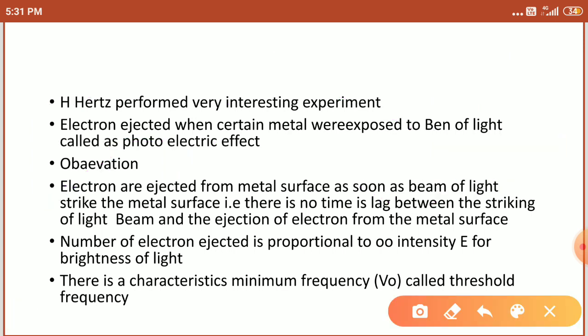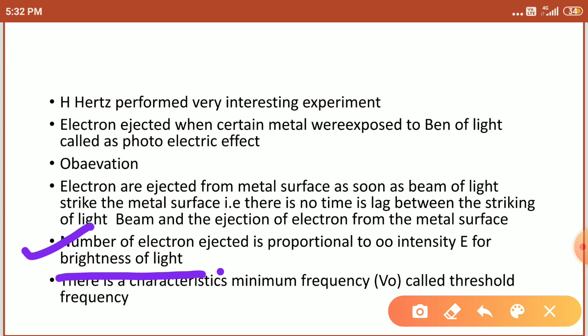The next point he explained is that the number of ejected electrons is proportional to the intensity, the brightness, of the light. The ejection of electrons depends upon the brightness of the light.